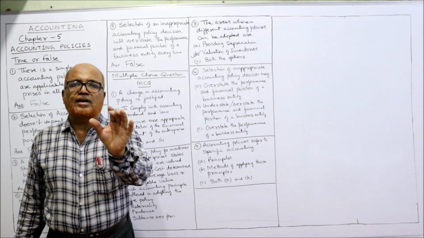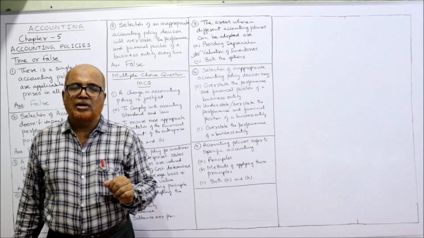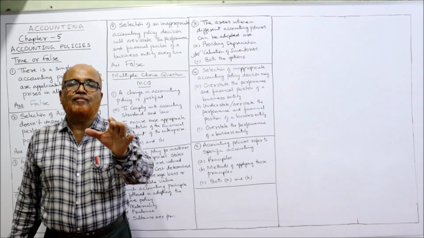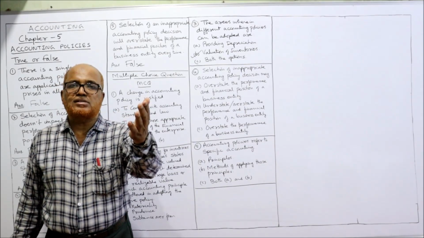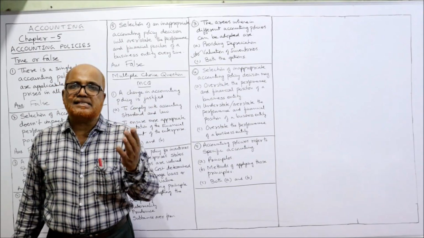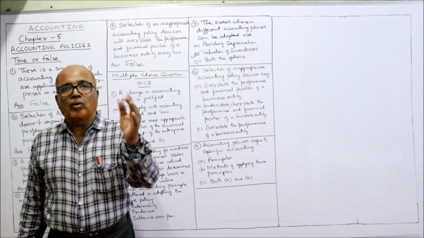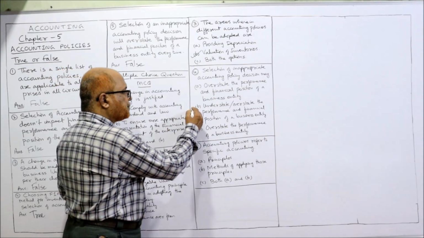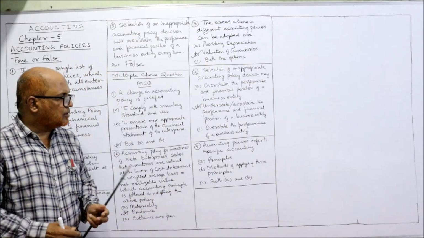The performance we can know by preparing profit and loss account. That means profit may be overstated or profit may be understated. Similarly, financial position may be overstated or may be understated. That means assets and liabilities may be overstated or may be understated. So answer is B. Last question.